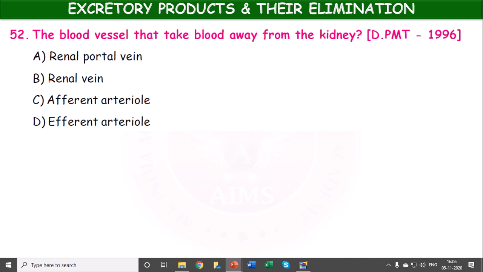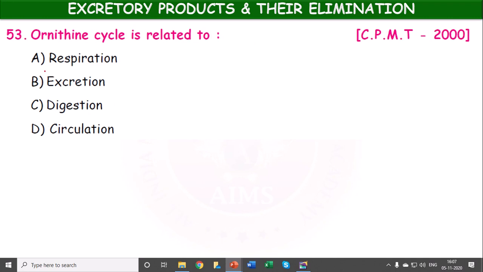Renal portal vein, afferent arteriole, efferent arteriole. It is the renal vein. Okay. The ornithine cycle is related to respiration, excretion, digestion, circulation? The ornithine cycle occurs in the liver and is related to excretion.